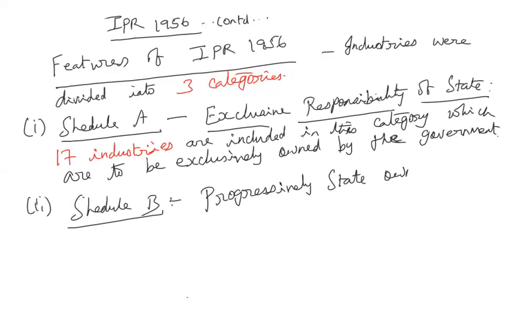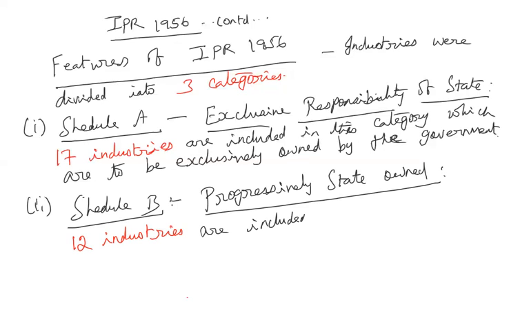Under this category, 12 industries are categorized, which are to be progressively, meaning gradually, taken over from the private sector. Okay, so progressively, not at a time, but over a period of time, those units from the private sector will be taken over by the government.